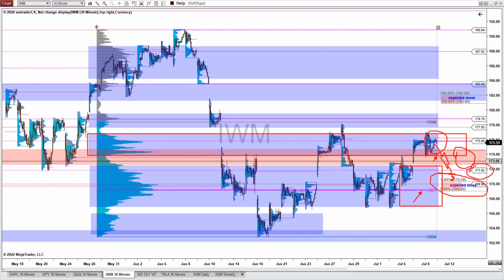There is a virgin point of control here at 171.82, so there could be a little bit of a chop here before it makes its way down to this expected move lower range zone. So that is the potential downside scenario.